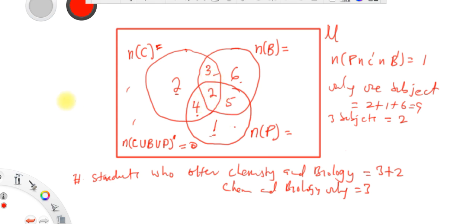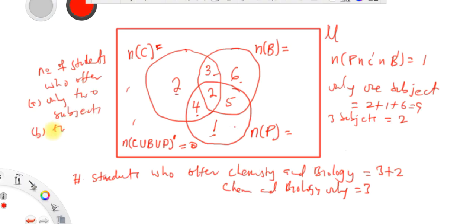In the same way, the question can say the number of students who offer only 2 subjects, and then it can just say 2 subjects. Have you seen, guys? Yes, 2 subjects.